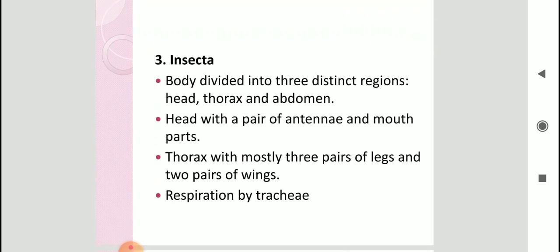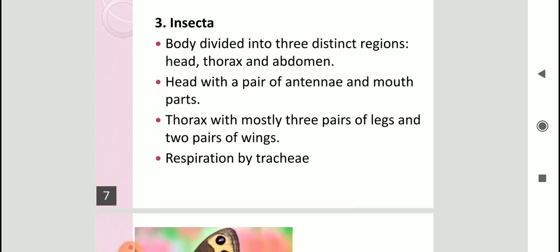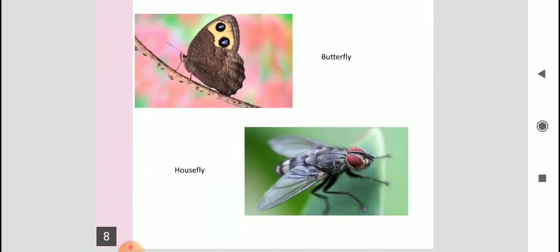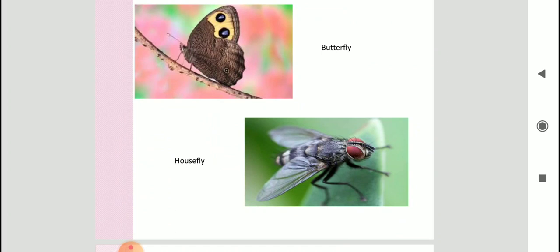Insecta. This is the largest group of arthropods. The body is divided into three distinct regions: head, thorax and abdomen. Head has a pair of antennae and mouth parts. Thorax with three pairs of legs. That means an adult insect will have how many legs? Six. Alright, and two pairs of wings. Respiration again by trachea. Butterfly, housefly, they are all insects. So they are examples of class Insecta.